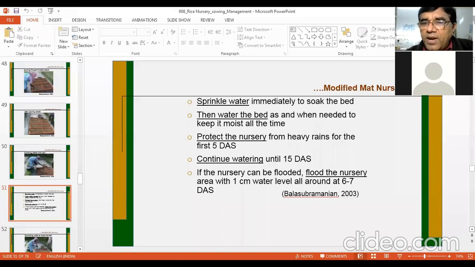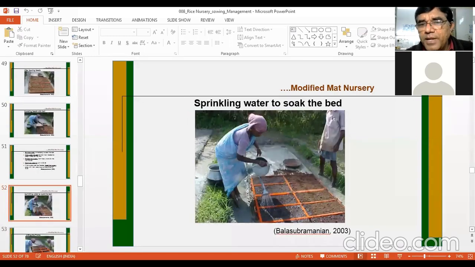If the nursery can be flooded, flood the nursery area with 1 centimeter water level all around at 6 to 7 days after sowing. When your seedling has emerged, that time 1 centimeter water depth can be maintained. Now you see sprinkling is important. In this way, the seed will stick to the soil easily and they will not be redistributed.